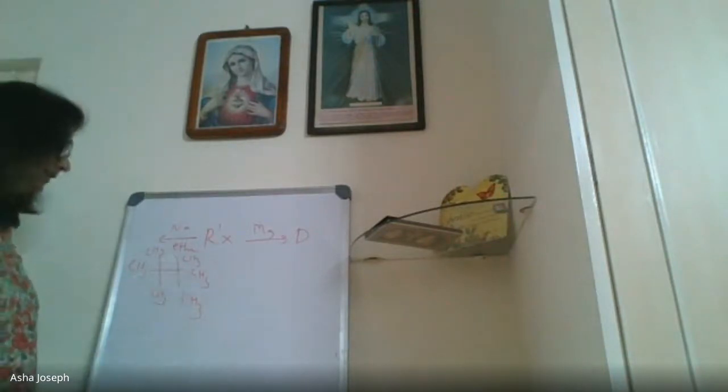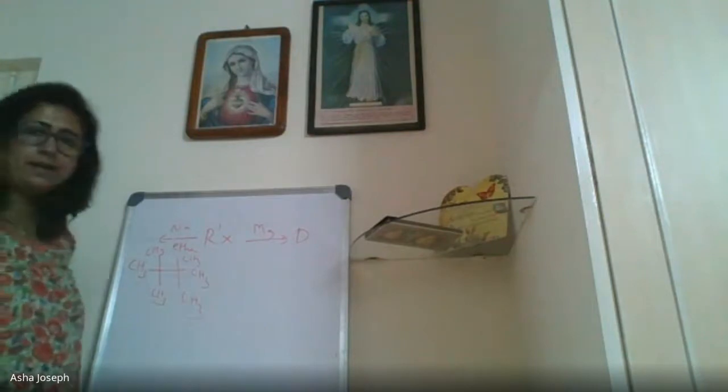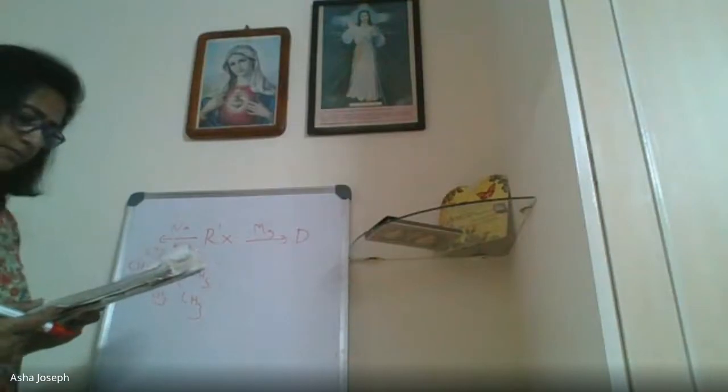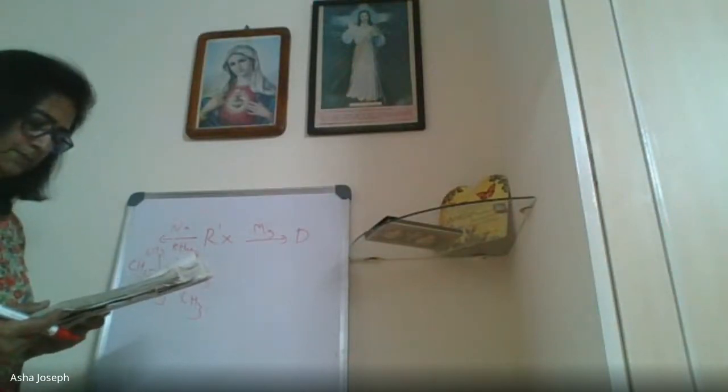So first thing we have to find out which is R dash. Ma'am, E and the compound are the same. What? Which one? E and the compound are the same, ma'am. Yes, yes. It will come like that only. The hydrocarbon you will get.